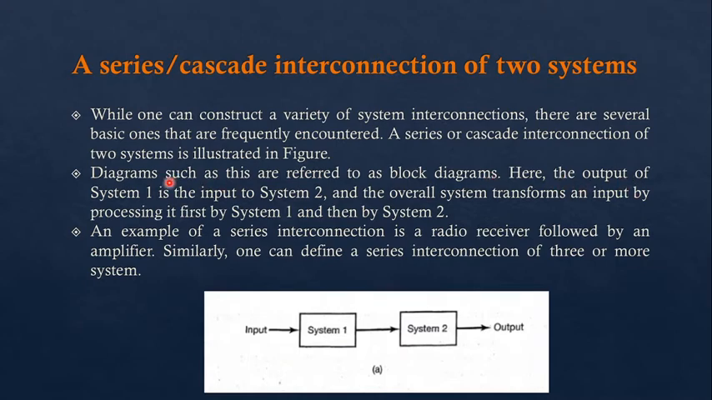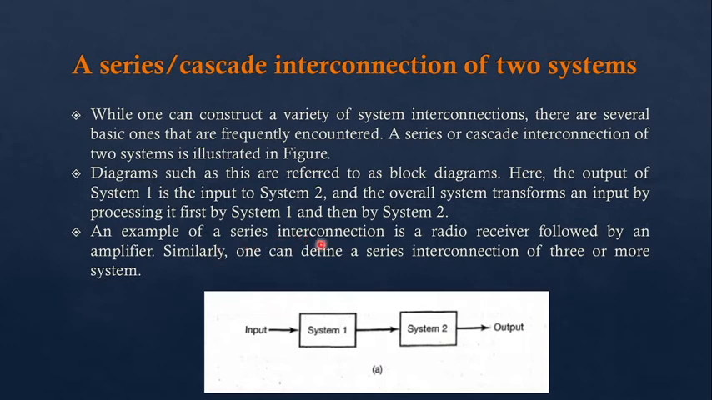Here the output of system 1 is the input of system 2. Okay, here the output of system 1 is the input of system 2, and the overall system transforms an input by processing it first by system 1 and then by system 2. So whatever input we give to system 1 is processed by system 1 and we get some output signal. That output signal from system 1 is fed into system 2 as an input signal, and we get a different output signal.